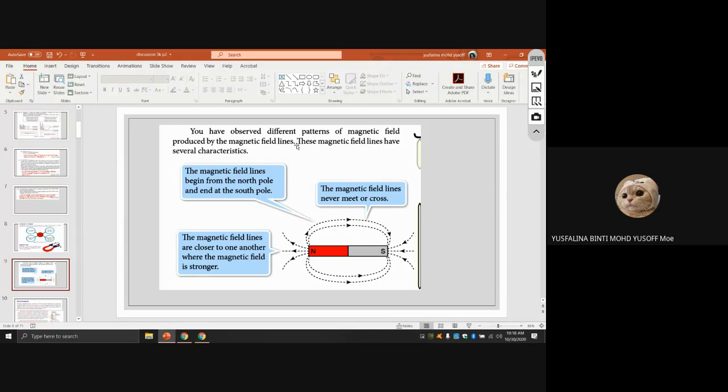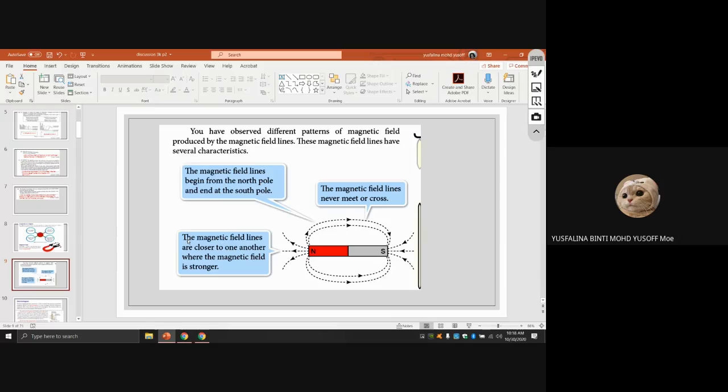You have observed different patterns of magnetic field produced by the magnetic field lines. These magnetic field lines have several characteristics. When you draw the magnetic field for a bar magnet, you can see the magnetic field goes from north to south. That is the direction of the magnetic field. The lines go out from the north and go in at the south. Another characteristic is that the magnetic field lines never meet or cross. You can see the lines do not cross each other.